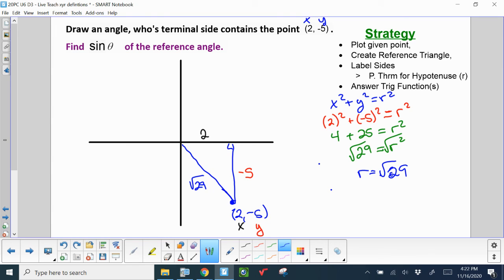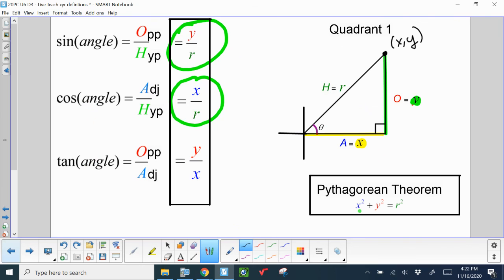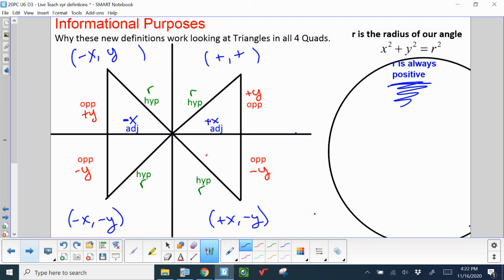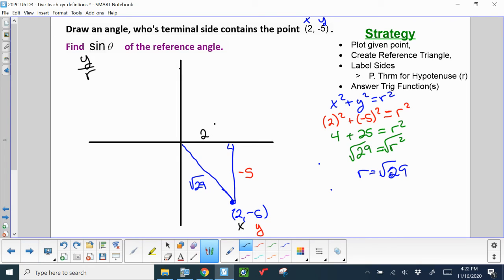And now, since we want to answer what sine is, it's the y side divided by the radius in that new definition. So I just have to look at the y, which is right here, and the radius, which is root 29, and divide those.